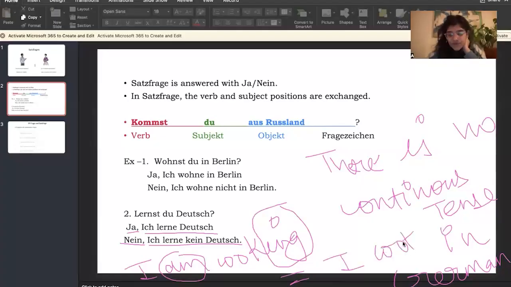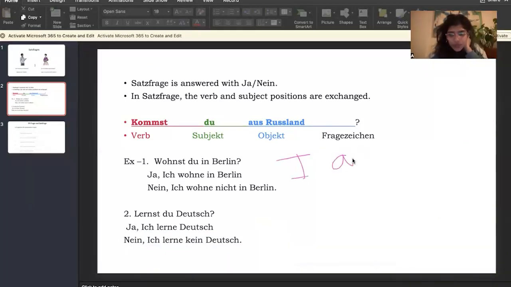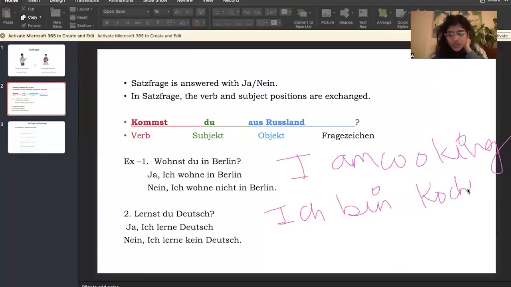So let's translate this sentence, I am cooking, into German word by word and see what happens. I means ich, am means bin, cooking is koche, which according to ich is the verb stem plus e. Ich bin koche. Now, the word-to-word translation is correct, but in German, this is 200% wrong. Why? Because, first of all, there is no continuous tense in German.